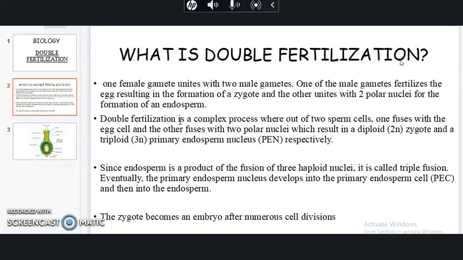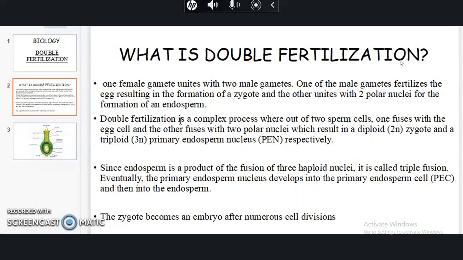Of the two male gametes, one fuses with the haploid egg cell, resulting in the formation of a diploid zygote, while the other sperm cell fuses with the two polar nuclei, which contain two haploid nuclei, resulting in a triploid primary endosperm nucleus.